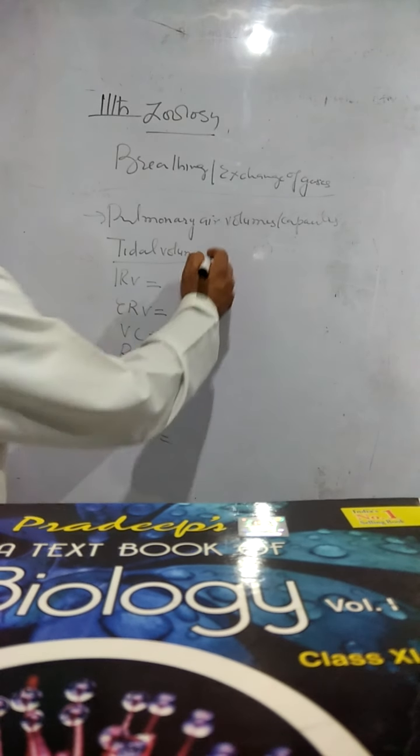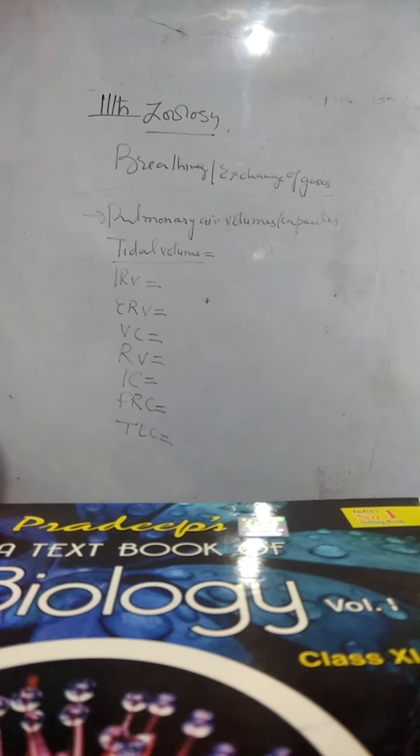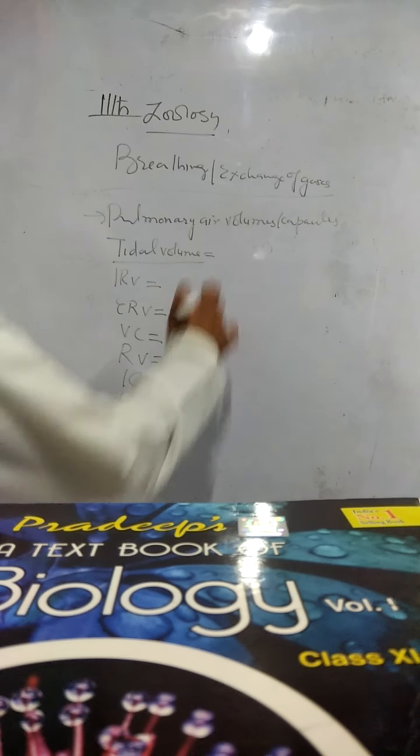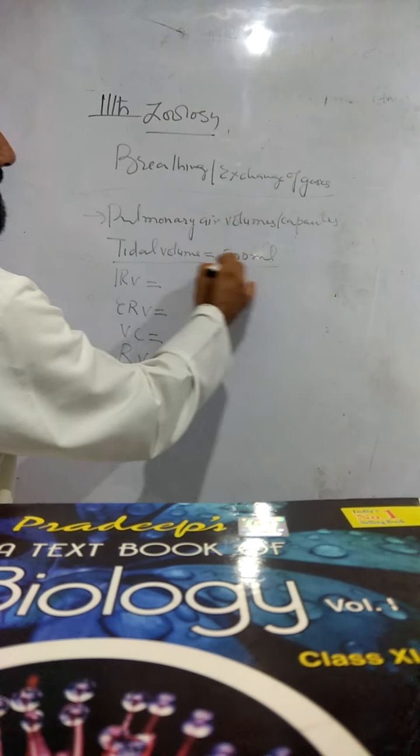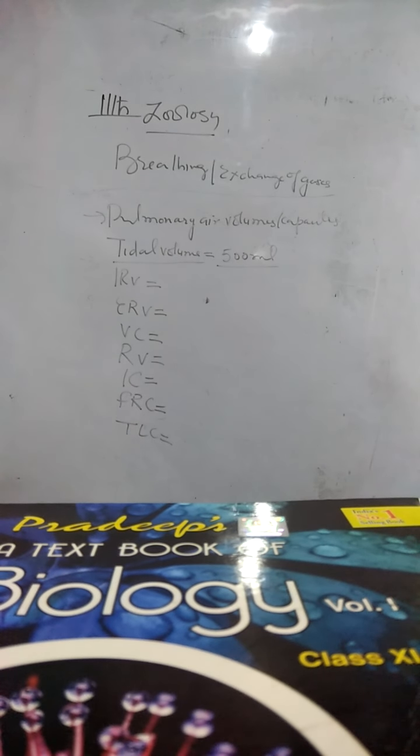The first term to be defined here is tidal volume. It is the volume of air normally inspired or expired in one breath without any effort. It is about 500 mLs in human lungs.